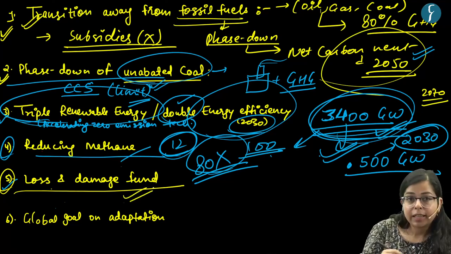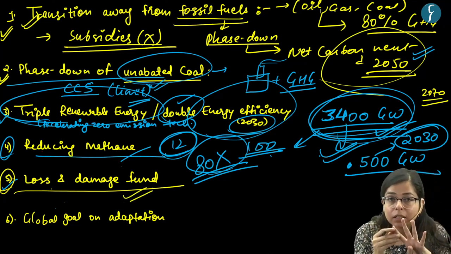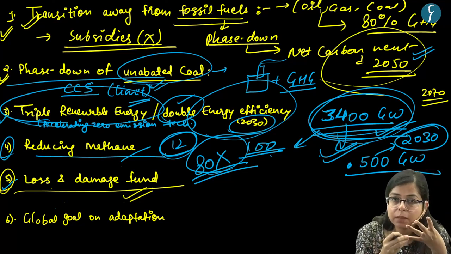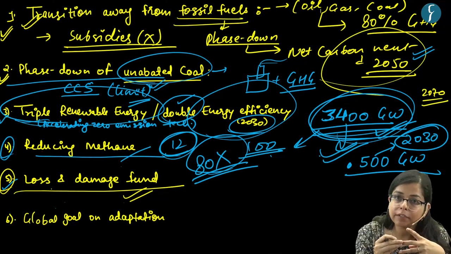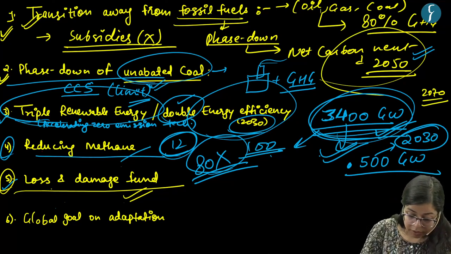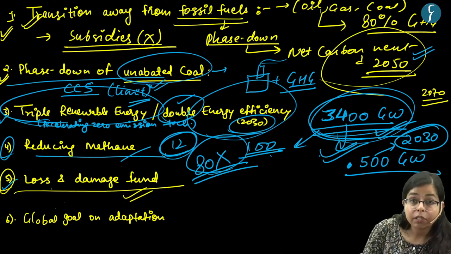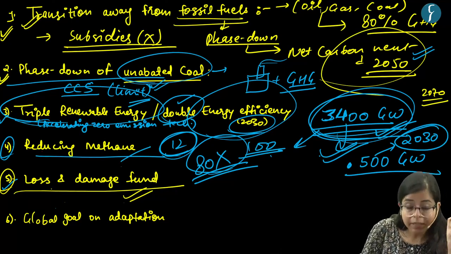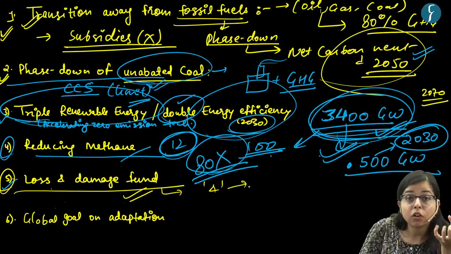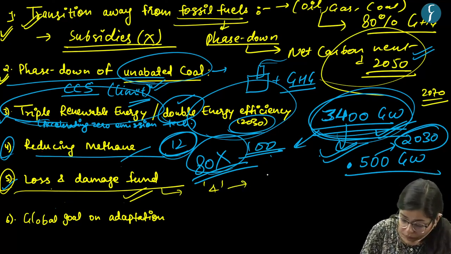As I told you earlier, there are three pillars of climate action, right? First is mitigation, another is adaptation, and third is climate finance. For fulfilling this leg of climate action, a loss and damage fund would be operationalized, and for 4 years, the World Bank would act as host of this fund.